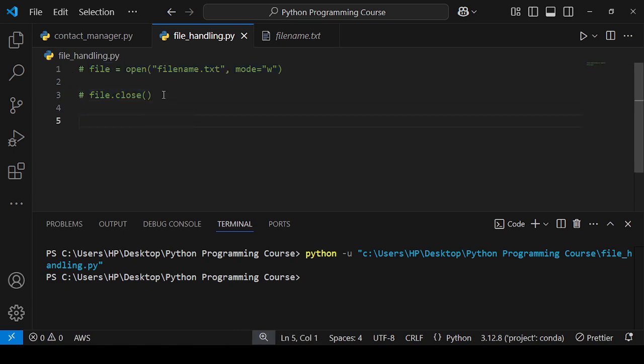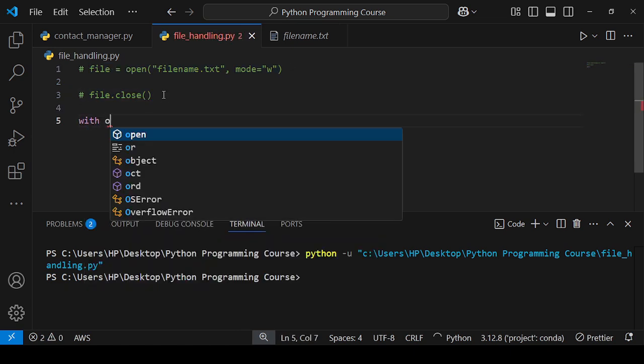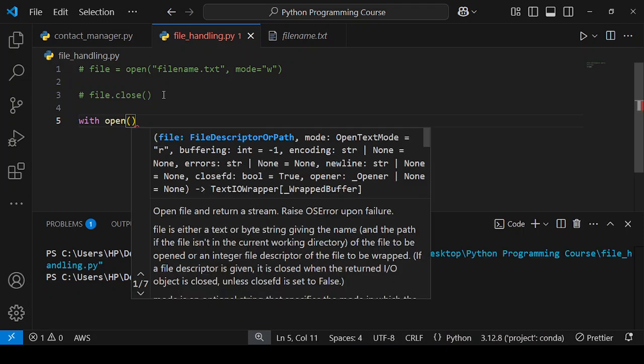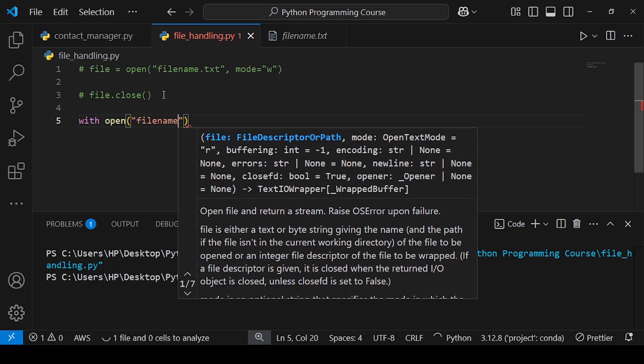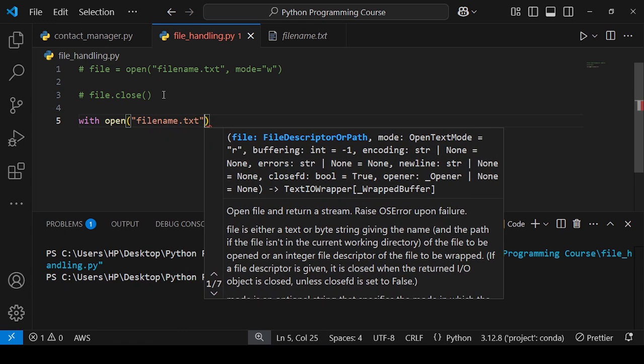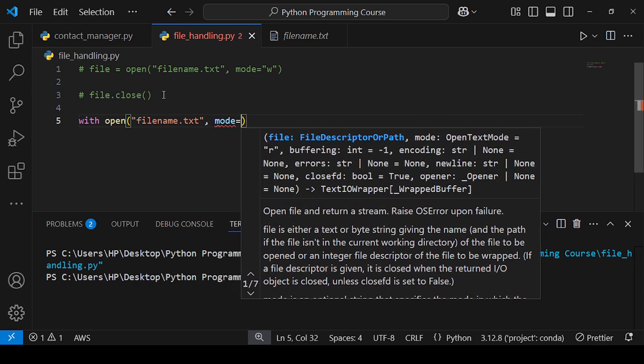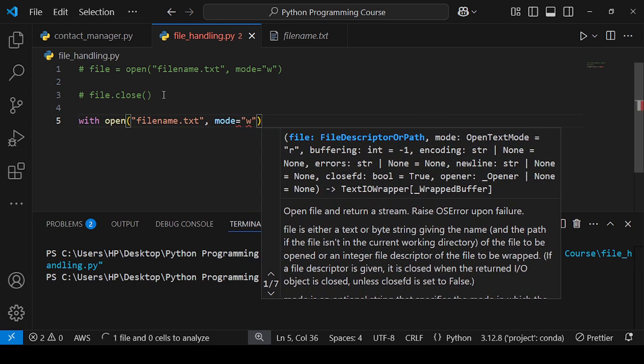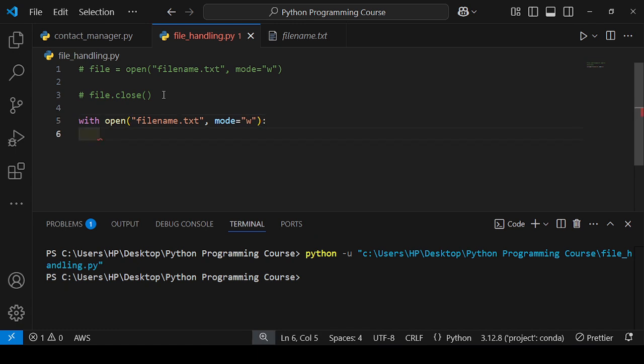So I will write here with open, filename, mode write. If I write it this way, we don't need to close the file with the function.